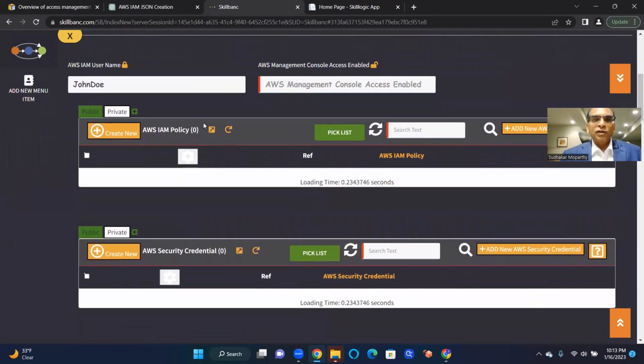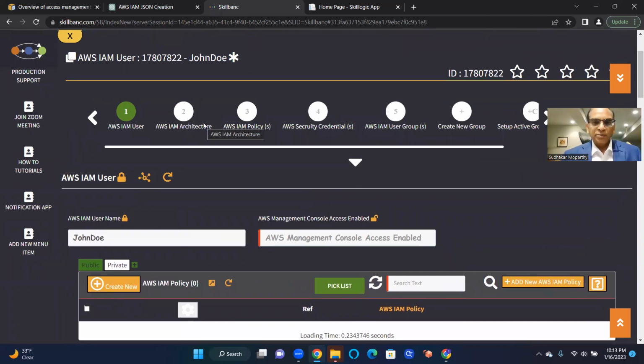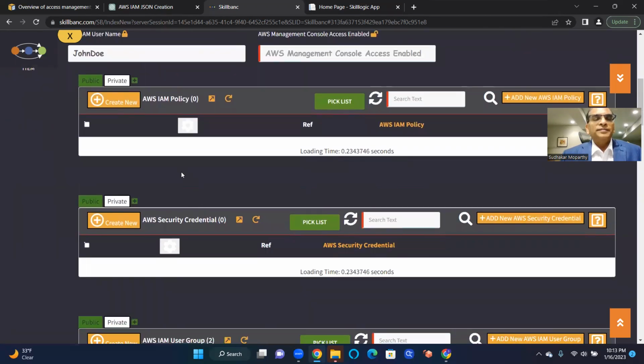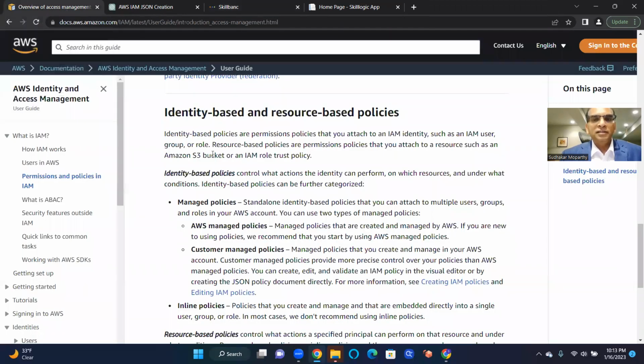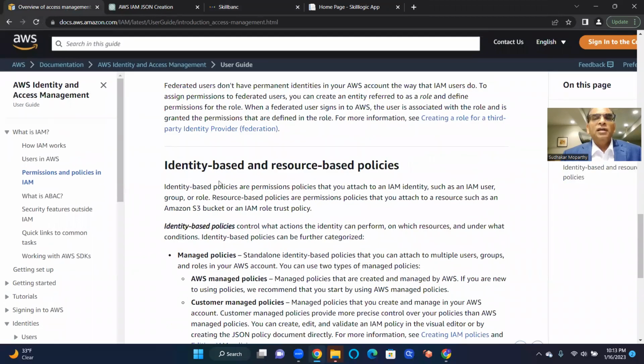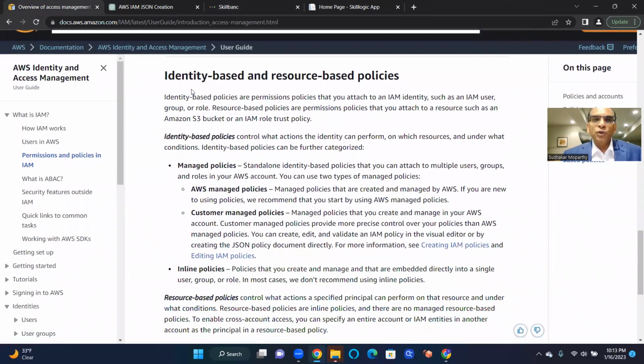Whether or not you use that logged-in information, the principal, then it is identity-based. If it is attached to a simple resource, then it is resource-based. When you read this documentation, you should be able to understand those things. I'm not going to go into more details, but these are self-explanatory. I want you to understand what they're trying to do here: identity-based policies and resource-based policies. And that's all there is.